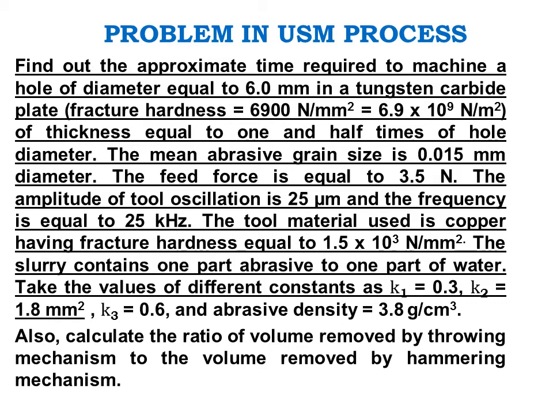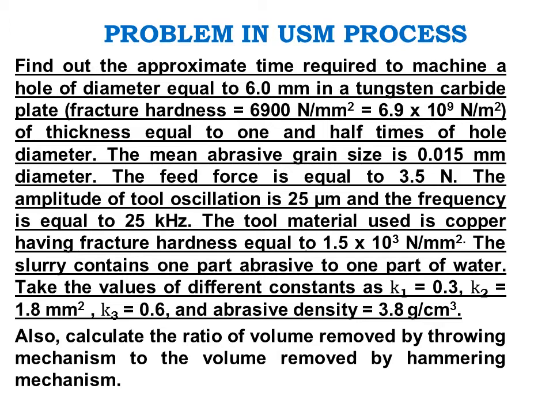Fracture hardness is 6900 Newton per millimeter square, with thickness equal to 1.5 times the hole diameter. The mean abrasive grain size is 0.015 mm diameter. The feed force is equal to 3.5 Newton. The amplitude of tool oscillation is 25 micron and the frequency is equal to 25 kHz. The tool material used is copper having fracture hardness equal to 1.5 into 10 power 3 Newton per millimeter square.